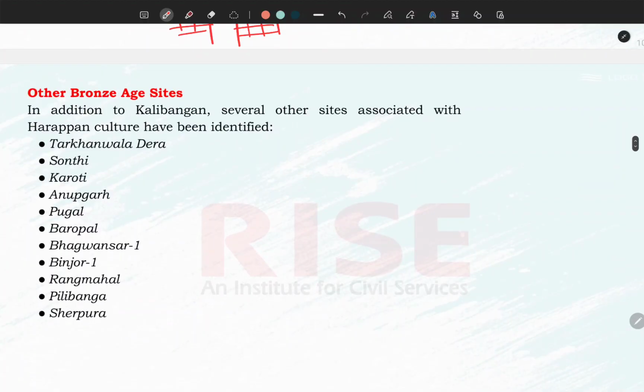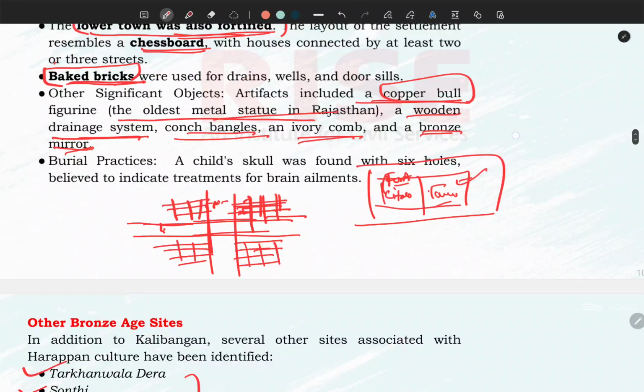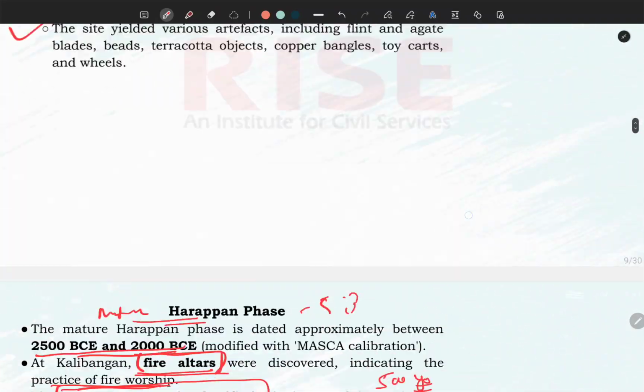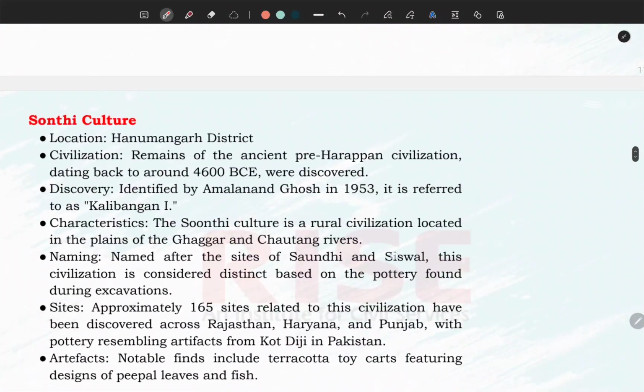Apart from Kalibanga, the important Bronze Age sites in Rajasthan are Tarkhanwala Dera, Sonthi, Karoti, Anupgarh, Pugal, Boropal, Bageshwar, Binjo, Rangmahal, Pilibanga, Sherwar. You have to just have a glimpse of all this. You need not mug up all these facts, but you have to have a basic idea of what sort of Bronze Age sites are there in Rajasthan. Whatever question will be asked from this, Kalibanga is utmost important.